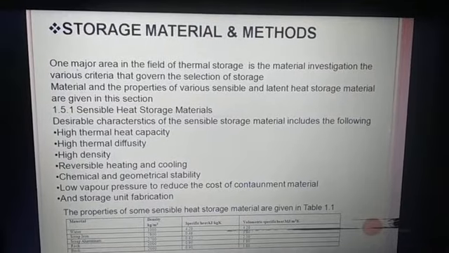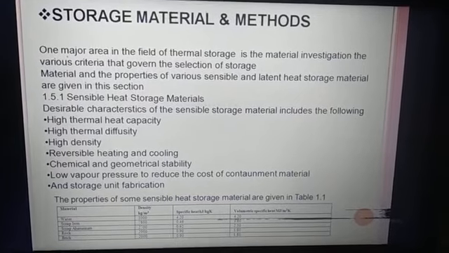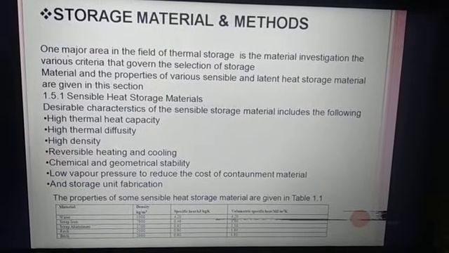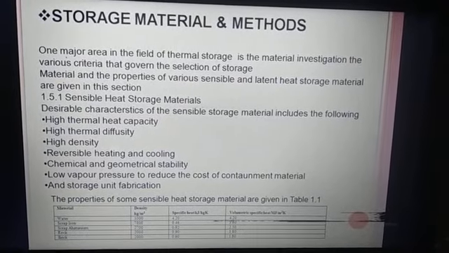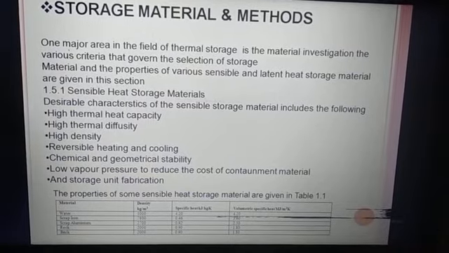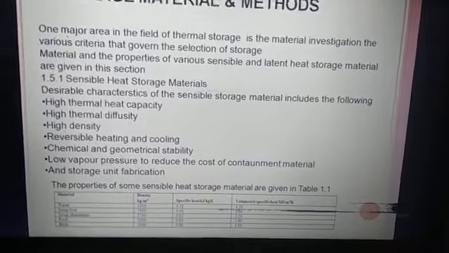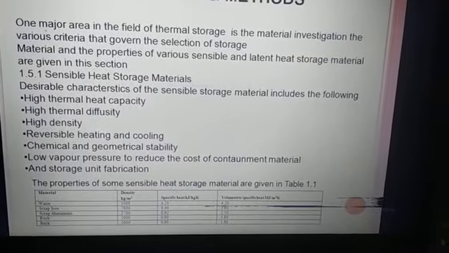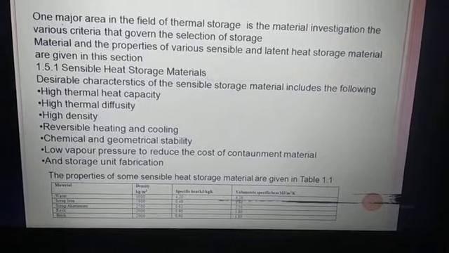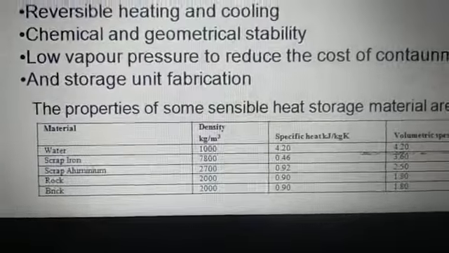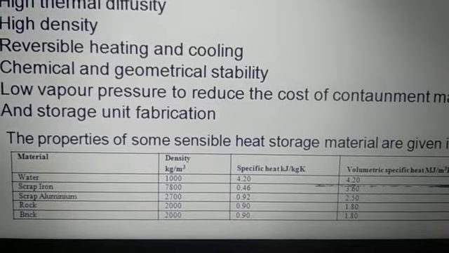Storage material and method. The major area in this field is thermal storage. The material investigation of various criteria for the selection of storage material, and the sensible and latent properties of various heat source materials, are given in this section. The criteria are high thermal heat capacity, high thermal diffusivity, high density, reversible heating and cooling, chemical and geometrical stability, low vapor pressure, and reduced cost of contaminant material and storage unit fabrication. The sensible heat storage materials include water, scrap iron, scrap element, rock and brick.